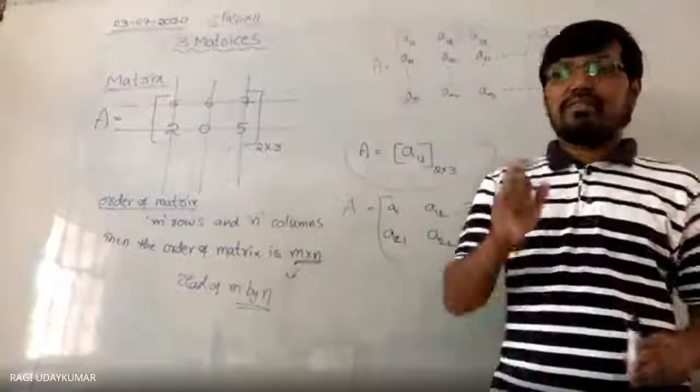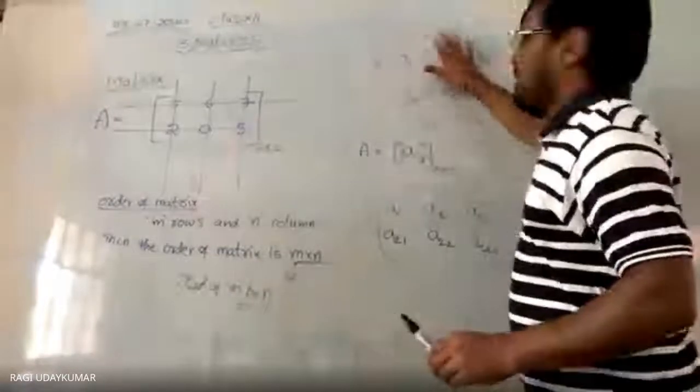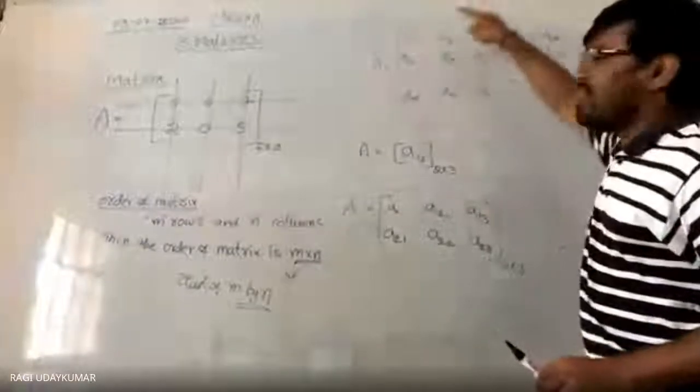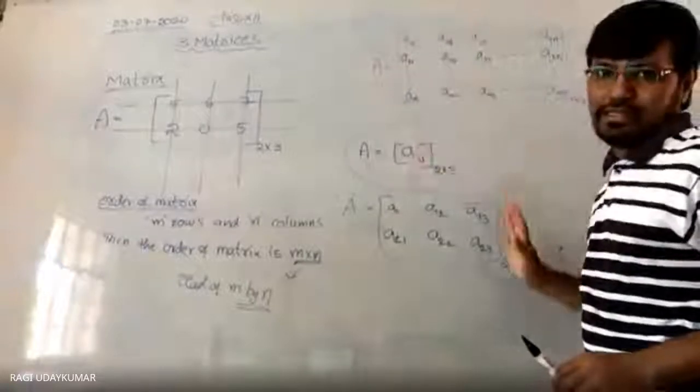And every matrix is represented by a capital letter. And the general form of the matrix will be written like this. A11. Do you have any doubt in this format? So this is only a short form, you can write like this.